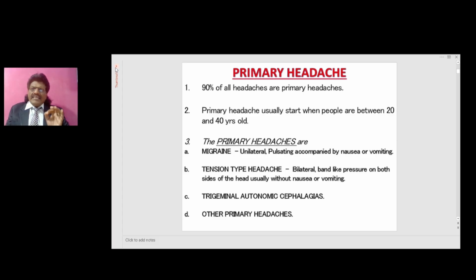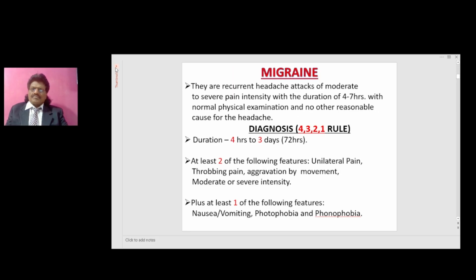Primary headache. 90% of all headaches are primary headaches. Primary headaches usually start when people are between 20 and 40 years old. The primary headaches are migraine, which is unilateral, pulsating, accompanied by nausea or vomiting. Tension type headache, which is bilateral, band-like pressure on both sides of the head, usually without nausea or vomiting. Then we have trigeminal autonomic cephalalgias and other primary headaches.